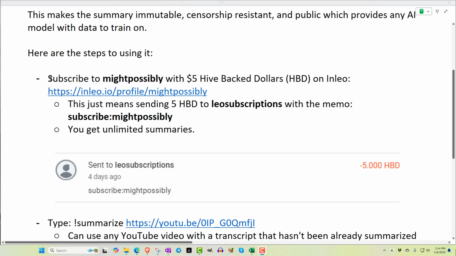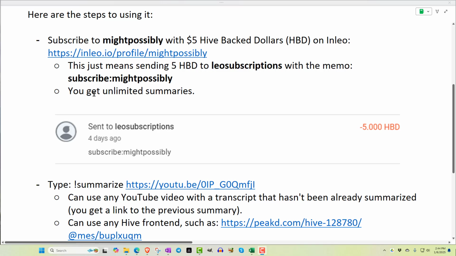And here are the steps to using it. You'll have to subscribe to Might_possibly with $5 Hive-backed dollars, or HBD, on InLeo. There's the link to his profile right there. This just means sending 5 HBD to Leo subscriptions with the memo subscribe : Might_possibly. And you also get unlimited summaries, so you could test it all out for a month and see if you like it. I really like it, and I'll be using it for all of my videos.